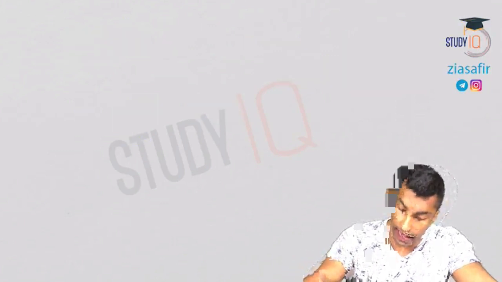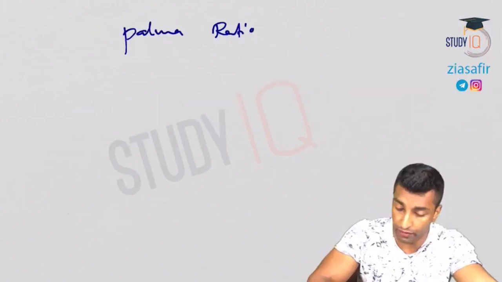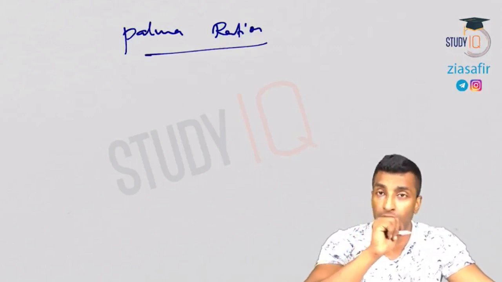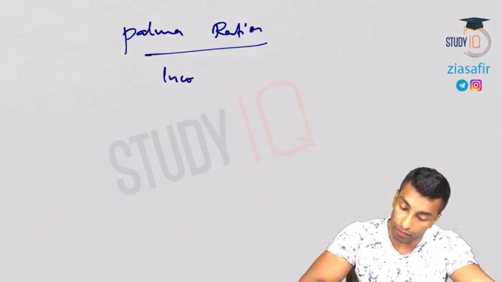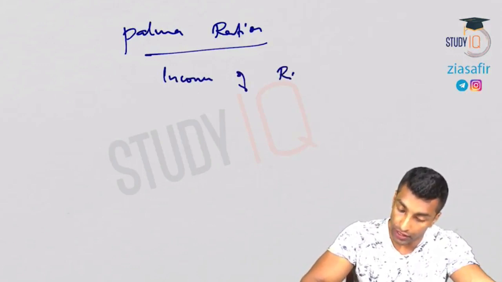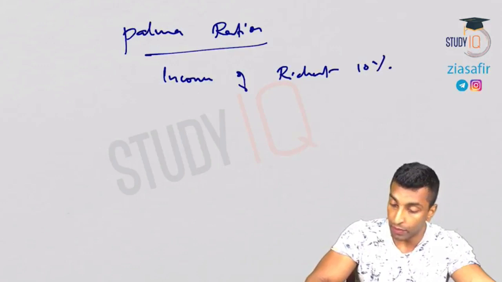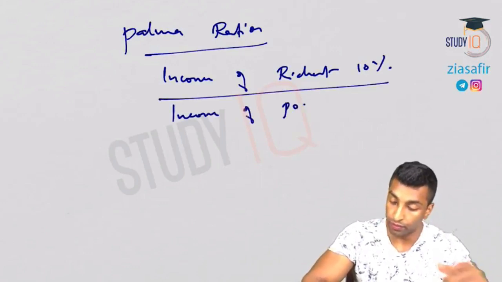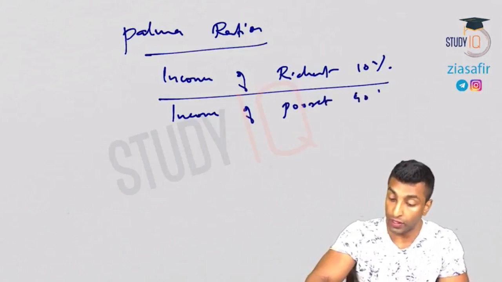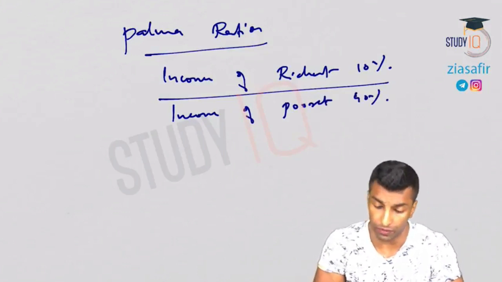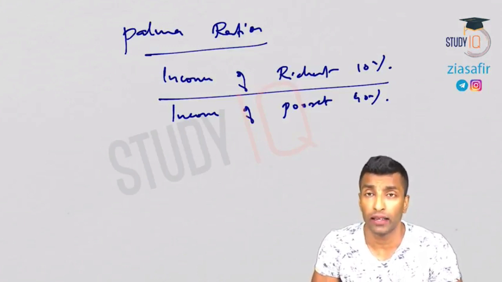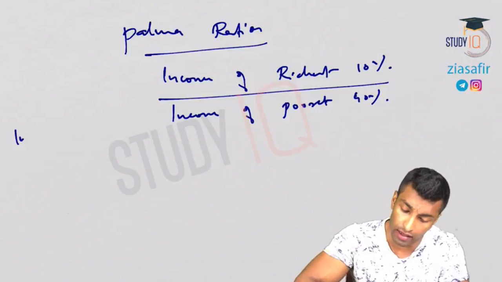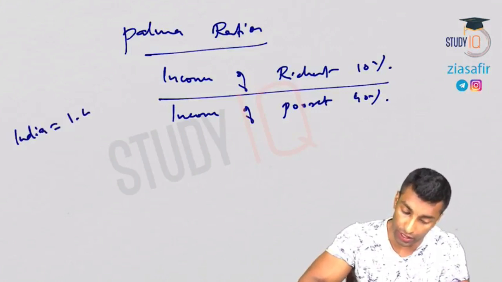Second important ratio is Palma. You might have heard this. In case of Palma ratio, there is a small difference from the quintile ratio. Here, it is income of richest 10% and income of poorest 40%. Now you see there is a big difference here, 10 in the numerator and 40 here. The reason is, I'll give you the value of India. India's Palma ratio is actually 1.4.